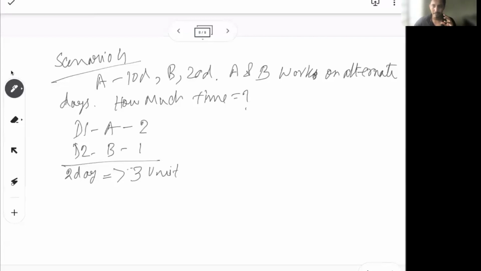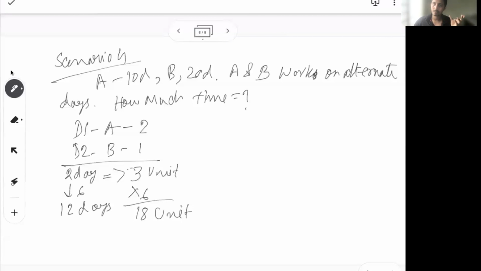So in a pack of 2 days, day 3 and day 4, again 3 unit of work will be done. So let's see what is the closest multiple of 20 for 3 but less than 20. So let's say 3 into 6, or let's say 18 unit. So to finish 18 unit of the work, we need 6 packs of 2 days. So day 1 day 2, day 3 day 4, day 5 day 6, 7 8 9 10 11 12, so 12 days.